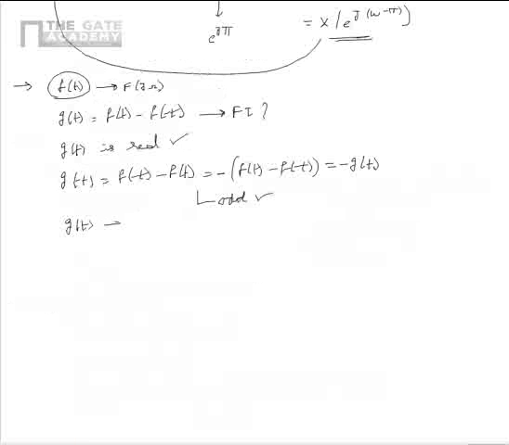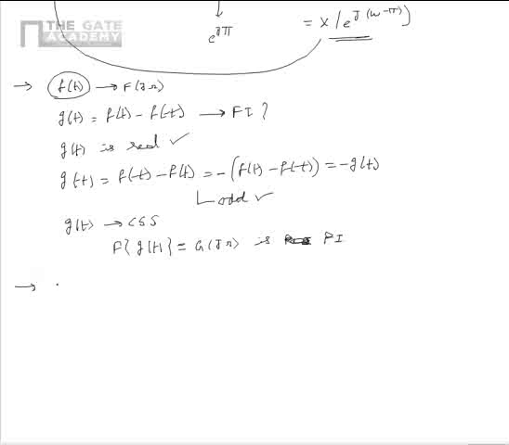So g(t) is conjugate skew symmetric. We know that if g(t) is conjugate skew symmetric, the Fourier transform of g(t), that is G(jω), is purely imaginary. So we can say that for the given derived signal g(t), the Fourier transform is purely imaginary.